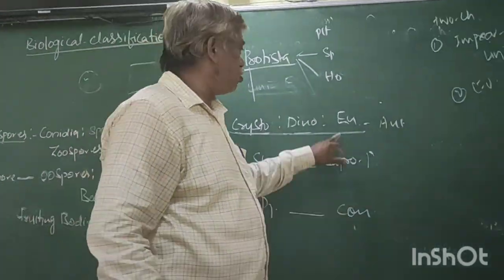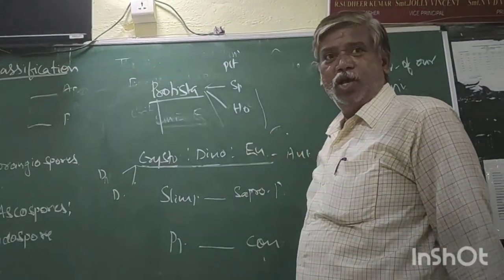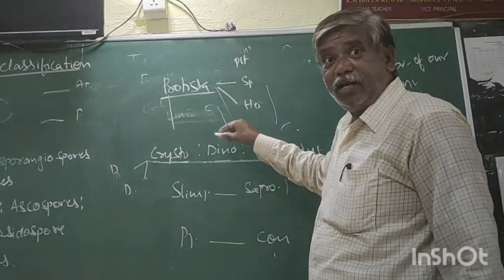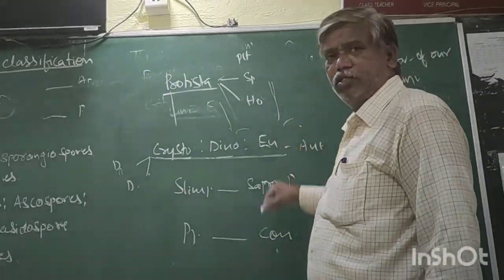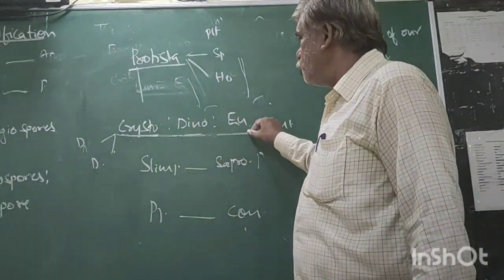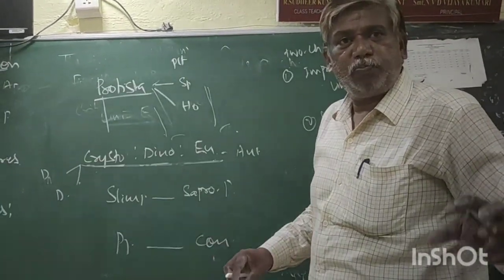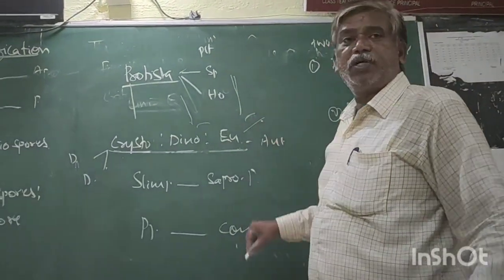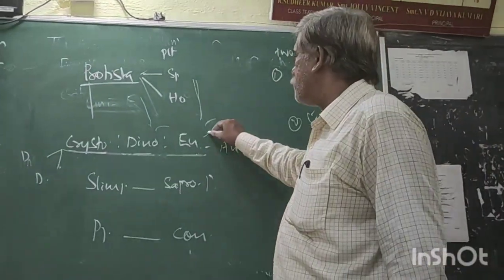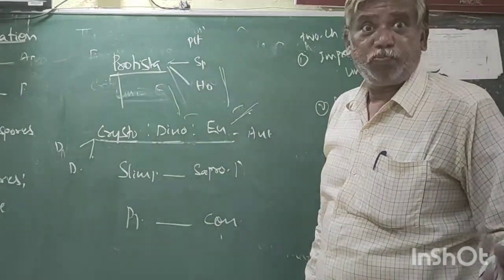Now, euglenoids. It is also biflagellated, but here one is long and one is small. Unequal two flagella, but these are arranged normally, not perpendicular. Here a cell wall is there, here also a cell wall. But in euglenoids, the cell wall is absent. In place of the cell wall, a proteinaceous pellicle is there. Generally it is present in stagnant fresh water. It is mixotrophic. In the presence of sunlight, it undergoes autotrophic nutrition. In the absence of sunlight, it undergoes predation.